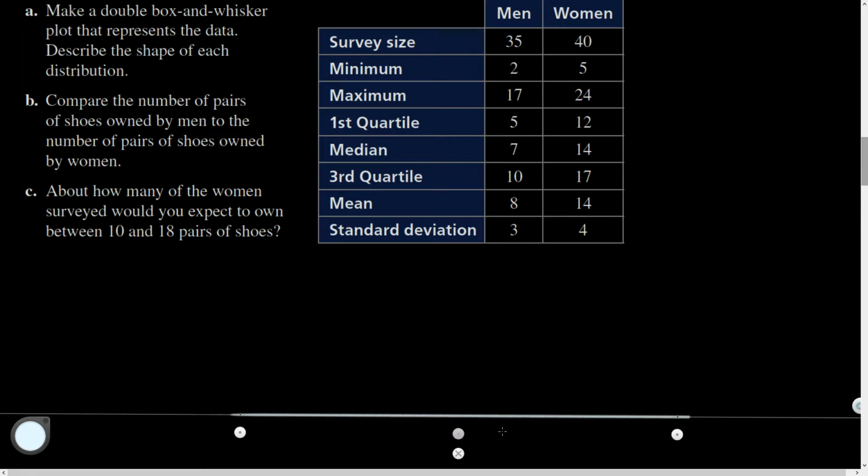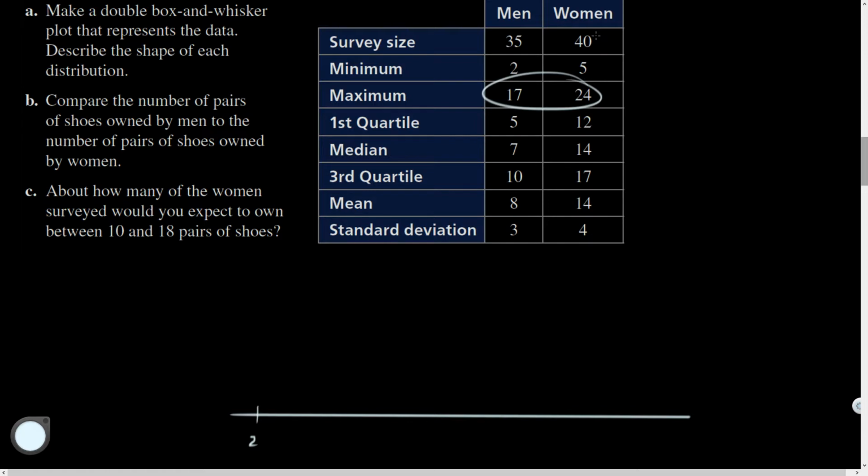So I'm going to draw a number line. What's my lowest value? I've got to go at least as low as 2. And what's the highest value? Oh, there it is.